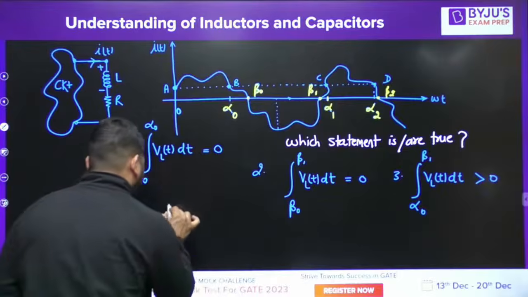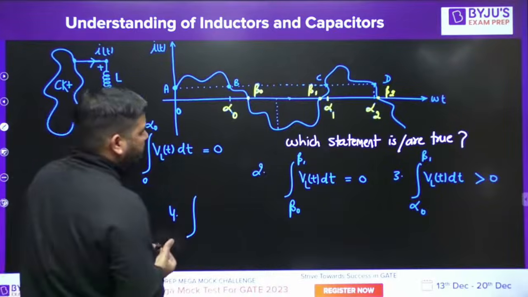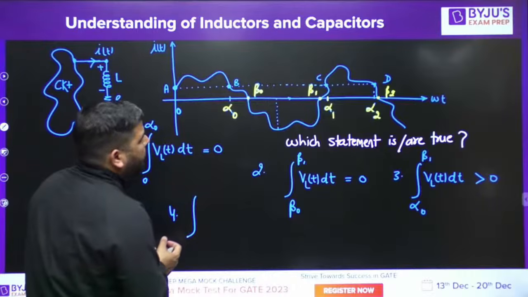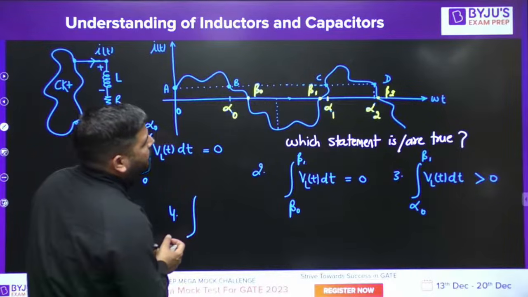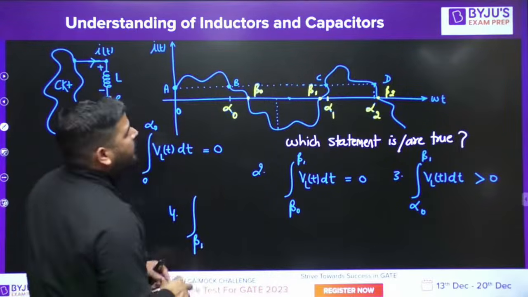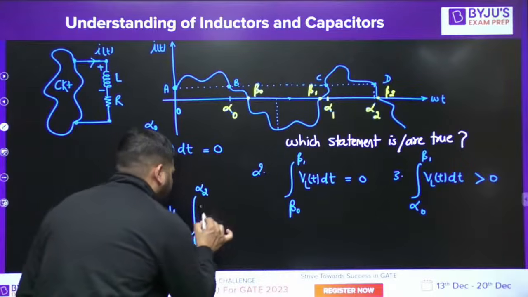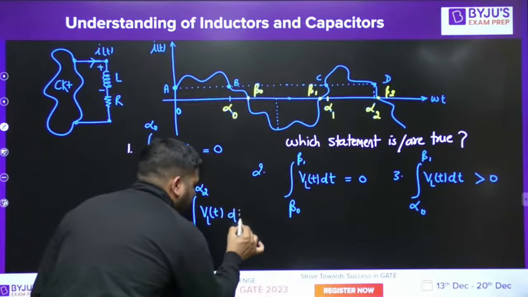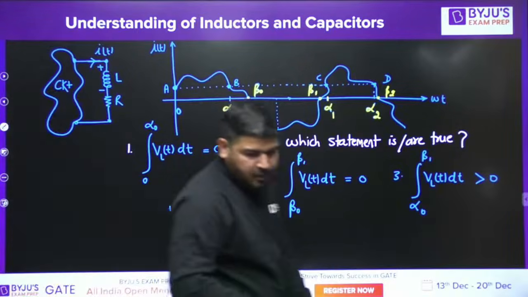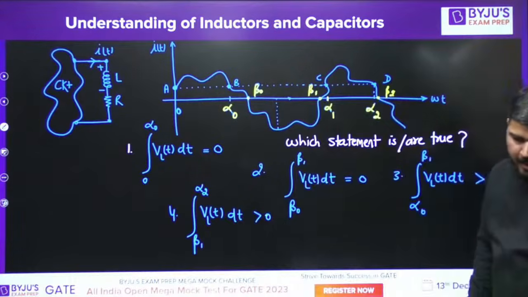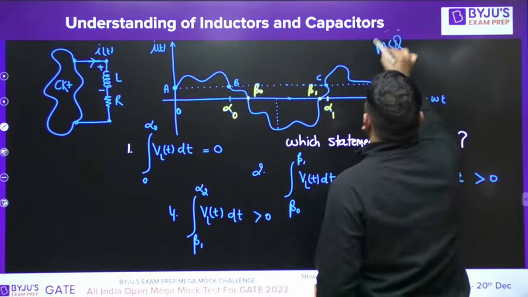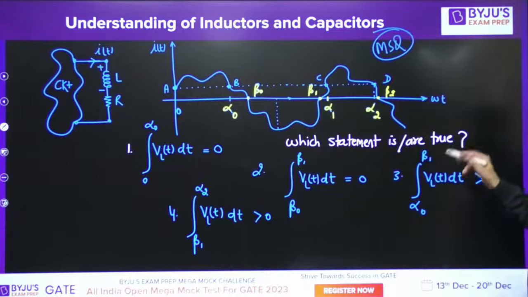Number 4, the integration from beta 1 to alpha 2 of VL(t) dt is positive. Which option is correct? Tell me, guys, which option is correct? So this is an MSQ question. You can take a screenshot of this question and share it with your friends.